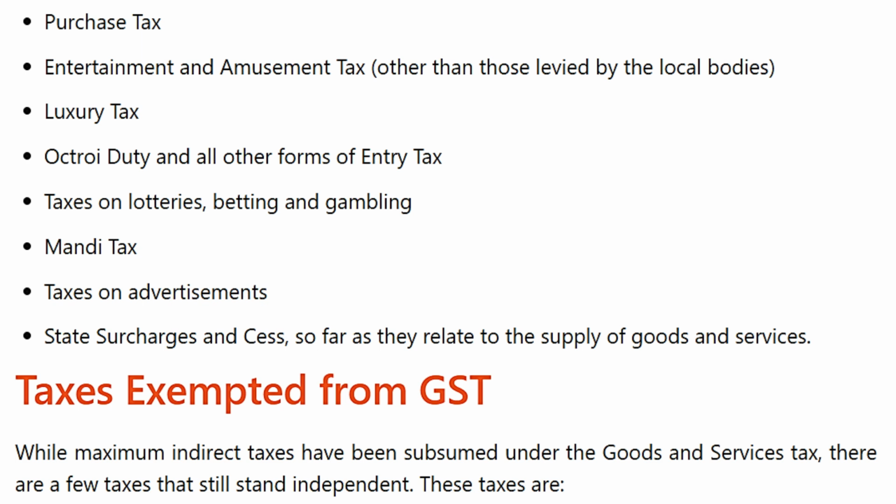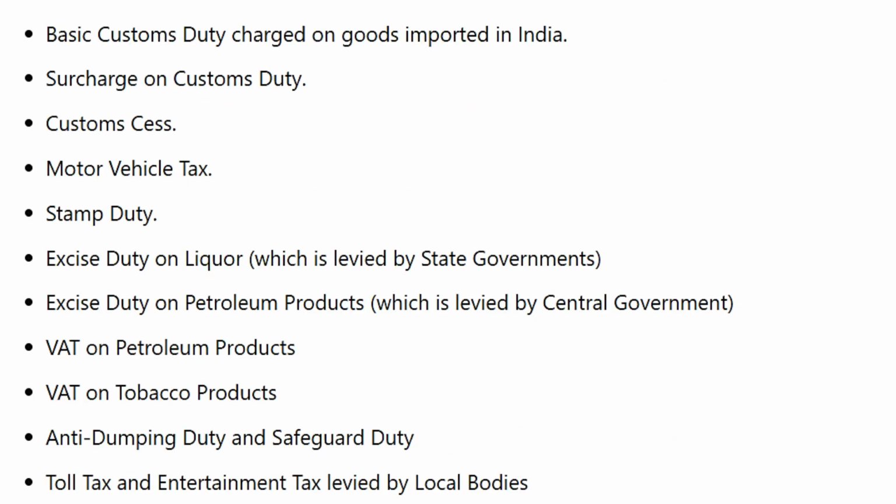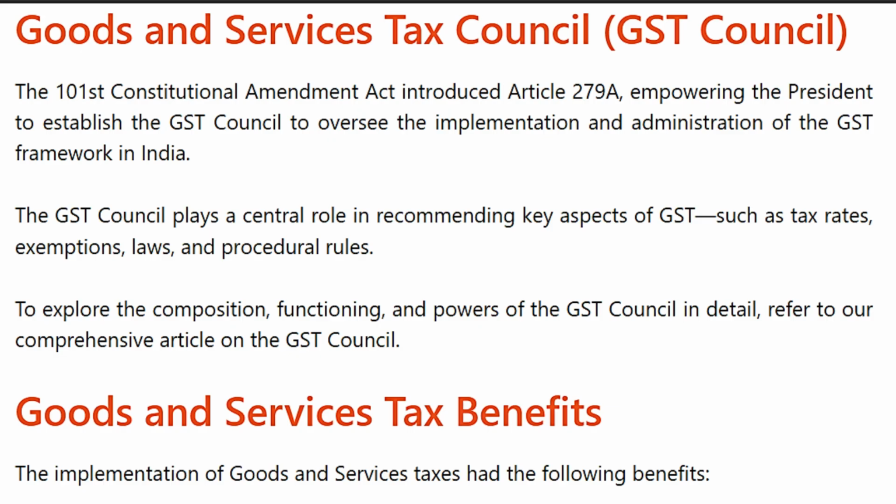Taxes exempted from GST. While maximum indirect taxes have been subsumed under the goods and service tax, there are a few taxes that still stand independent. These taxes are basic custom duty charged on goods imported in India, surcharge on custom duty, custom cess, motor vehicle tax, stamp duty, excise duty on liquor which is levied by the state governments, excise duty on petroleum products which is levied by central government, VAT on petroleum products, VAT on tobacco products, anti-dumping duty and safeguard duty, toll tax and entertainment tax levied by local bodies.